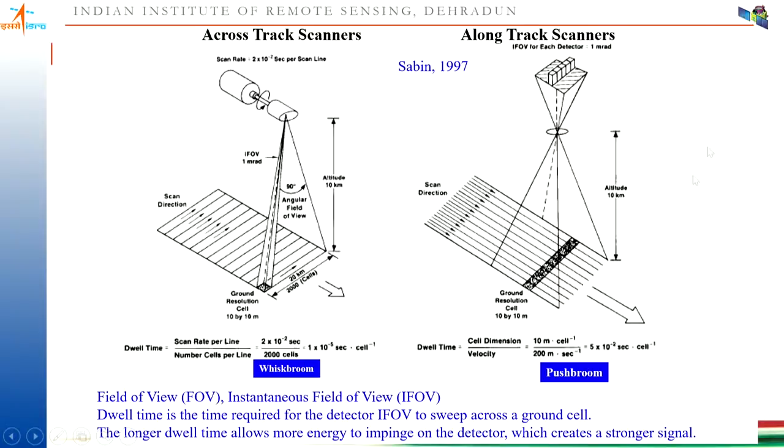Now, coming to the along track scanner, the dwell time is calculated by cell dimension divided by velocity. The same swath width and the same pixel dimension are there. So, the cell dimension is 10 meter per cell, and the velocity of the satellite is 200 meter per second. So, you can see here that the dwell time is 5 into 10 to the power minus 2 second per cell. So, it is going to look at the earth surface for a longer duration. That's why it is receiving more signal, so your data will have a better resolution.